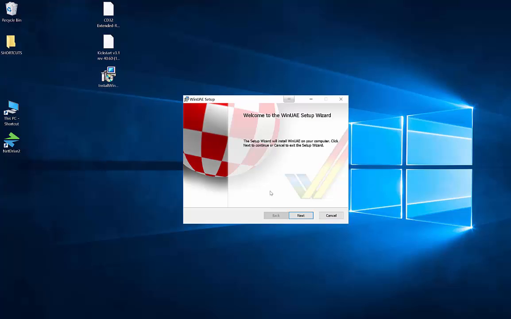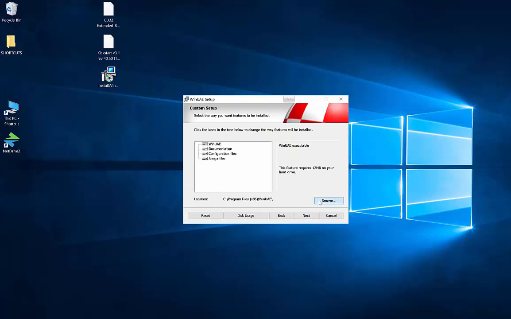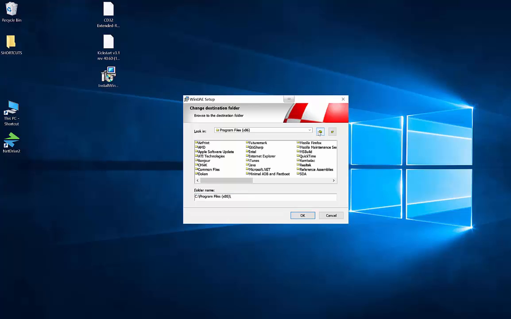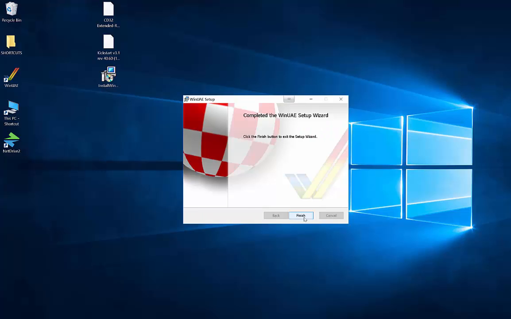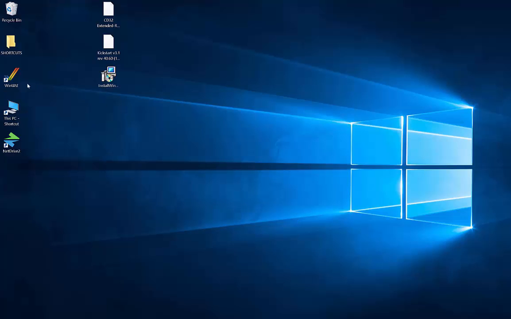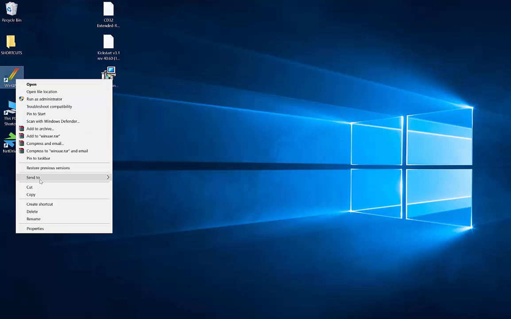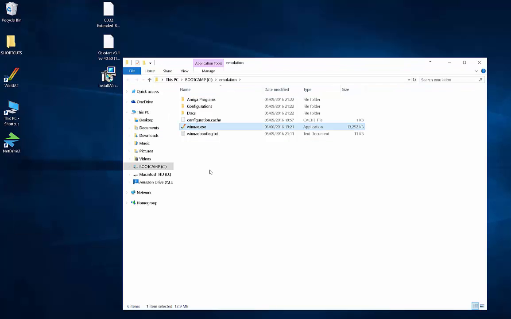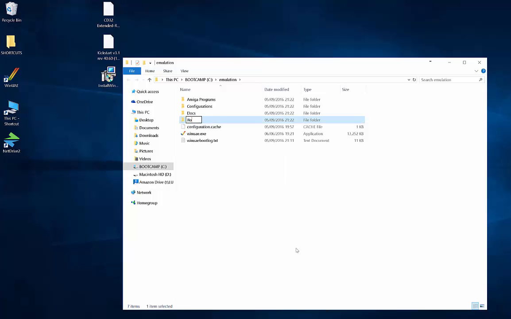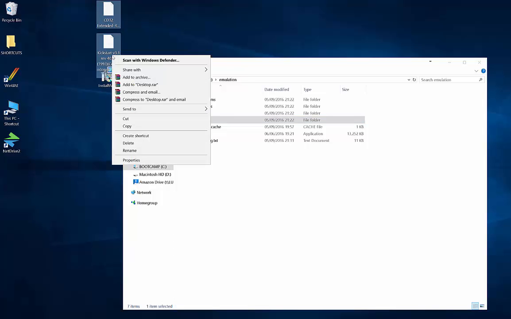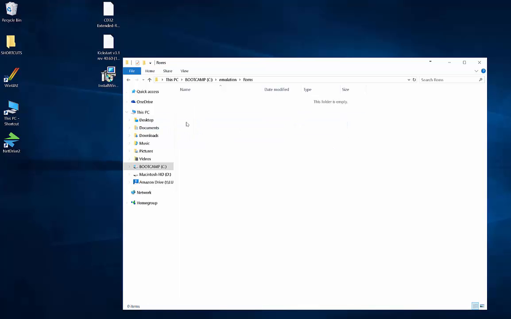Let's go ahead and install WinUAE. I have all my emulation stuff installed on my C drive in an emulation folder, so that's where I'll place WinUAE and install. Once it's installed, hit finish, right click on the WinUAE icon and open file location. We'll need to create a folder and we'll need to call it ROMs, and we'll need to copy these two files for the Kickstart ROMs and pop them into that folder.